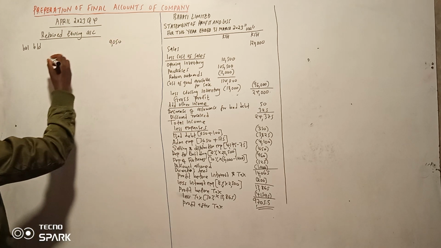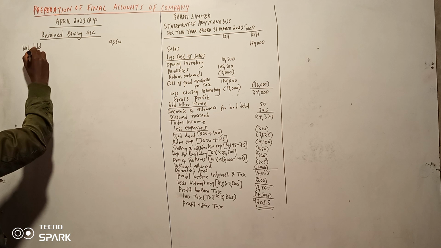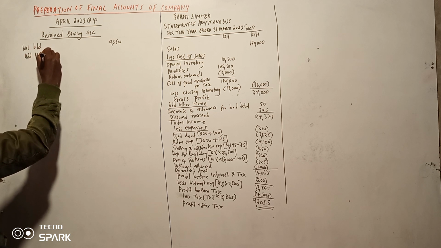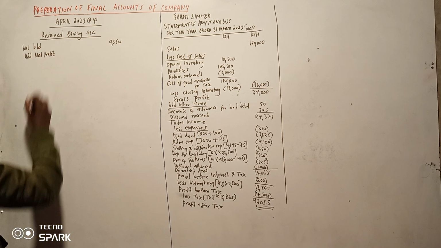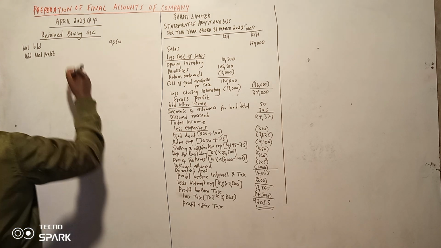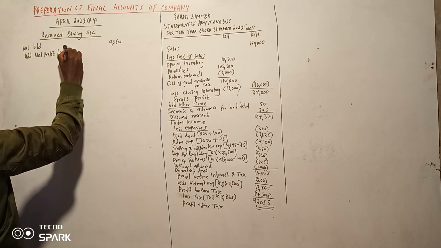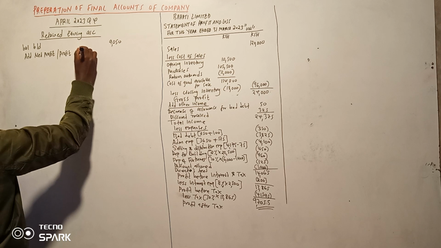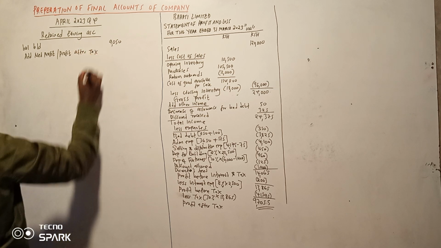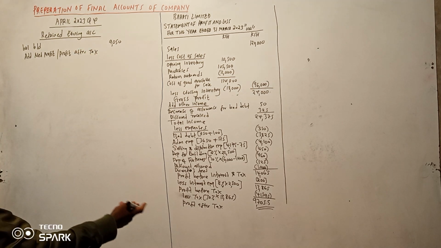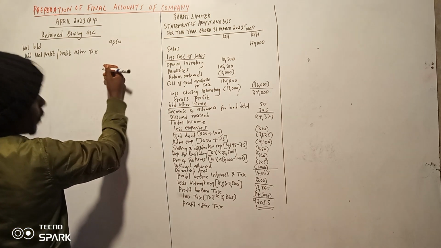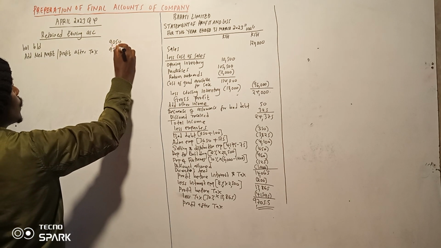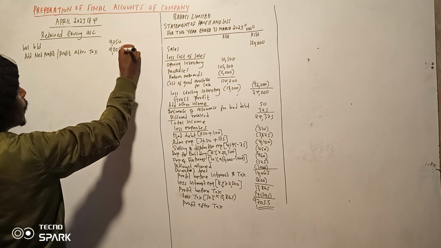Now we're supposed to add our net profit. Our net profit is the profit after tax, or you can call it the profit after tax. Other people call them the net income. So 9705.5.